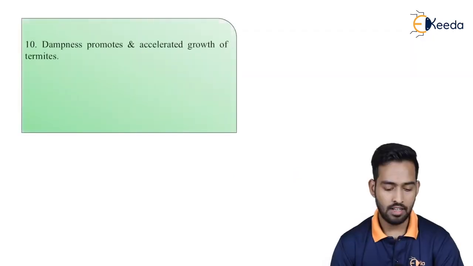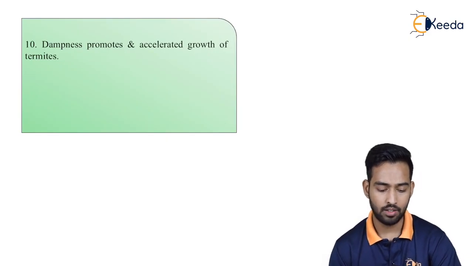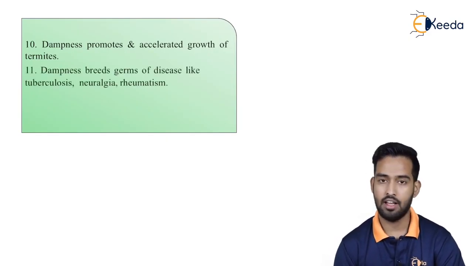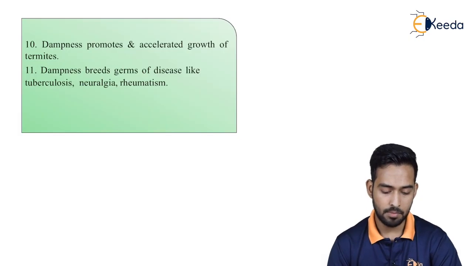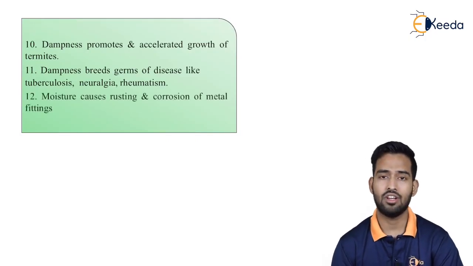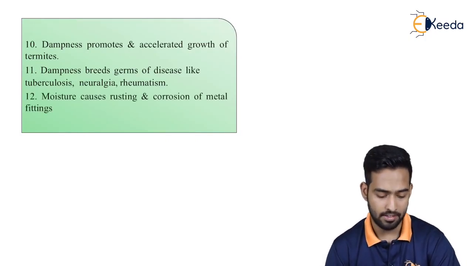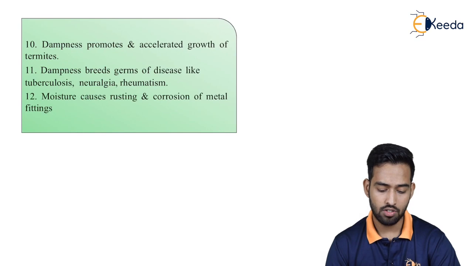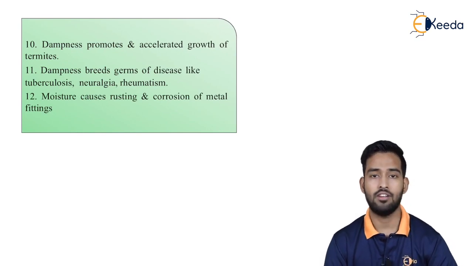Then dampness promotes and accelerates growth of termites, as we have discussed already. Dampness breeds germs of diseases like tuberculosis, and some other diseases which are caused by water or dampness. Then moisture causes rusting and corrosion of metal fittings.